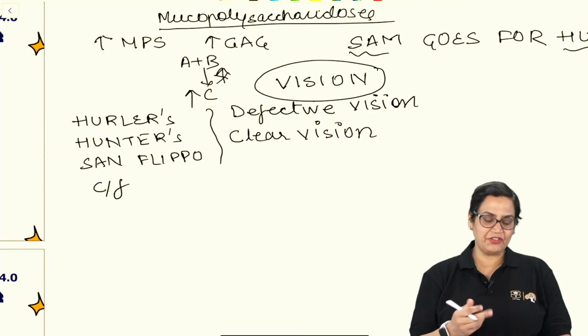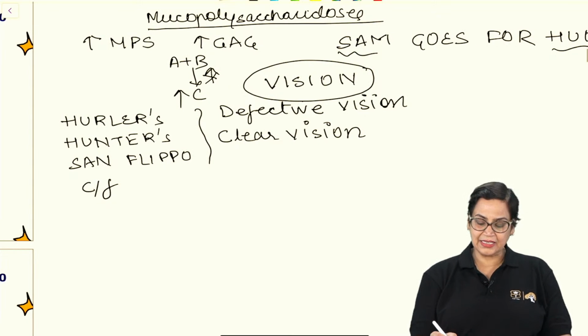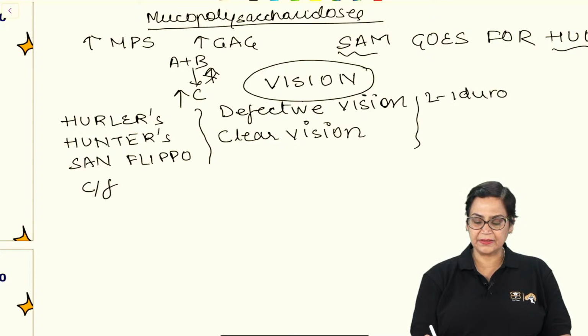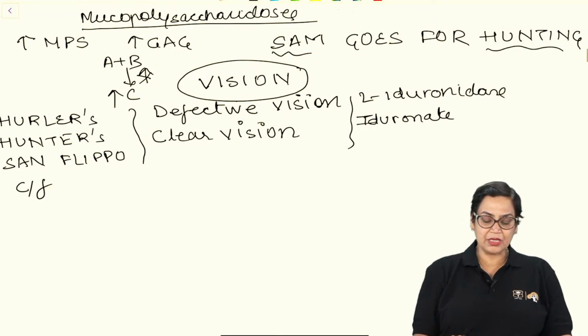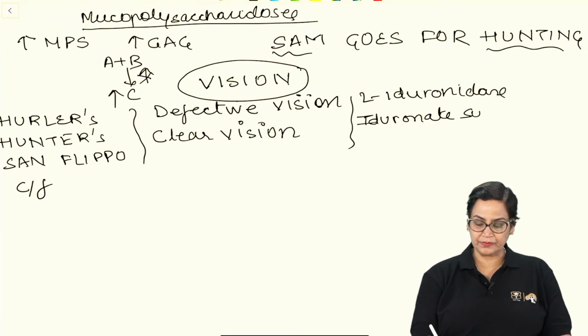And if we look at the deficient enzyme, in Hurler syndrome the deficient enzyme is L-iduronidase. In Hunter syndrome, it is iduronate sulfatase. Because sometimes the questions are asked on the enzyme also. So since we are covering this topic, I don't want to leave this. And in Sanfilippo's, it is again L-iduronidase.